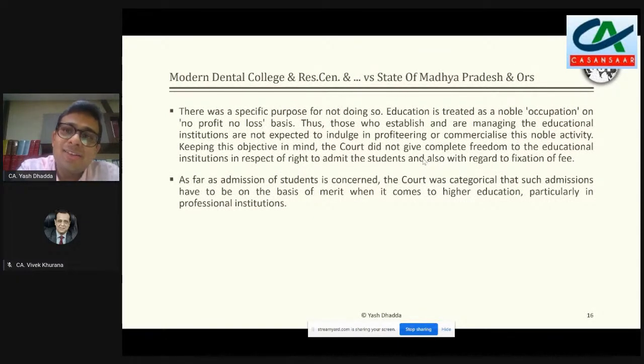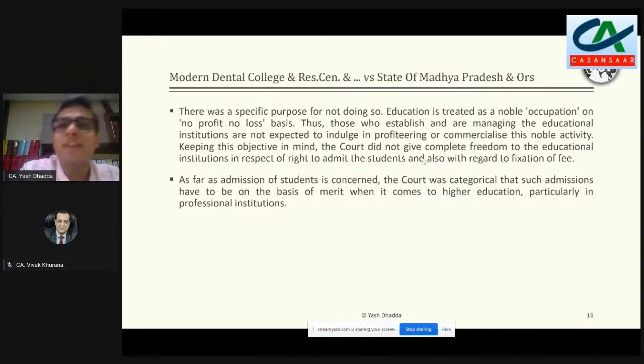In fact, there is another judgment of the Supreme Court, Modern Dental College. What it again clearly said, though it is not in respect of fiscal revenue laws, is that education is treated as a noble occupation on a no profit and no loss basis, and those who establish or manage educational institutions are not expected to indulge in profiting or commercializing the noble activity. So even if it is a high-end school or a very expensive college, it is still called a noble occupation, where the intention should be not to earn profit or to incur any loss, and it is expected that there will be no profiting in this regard.